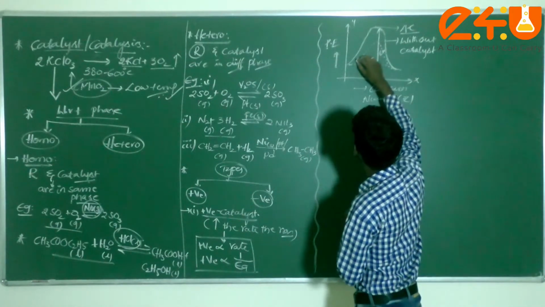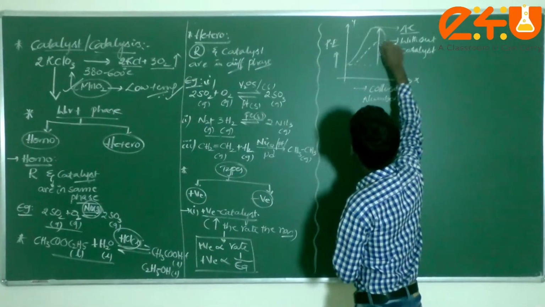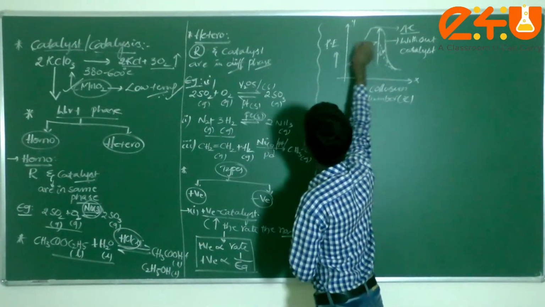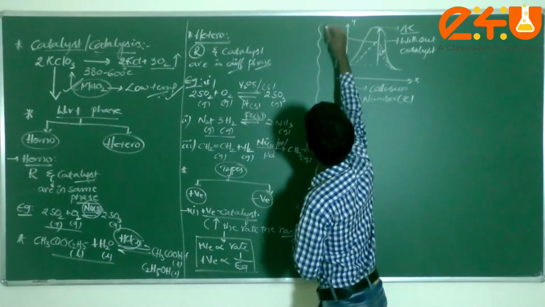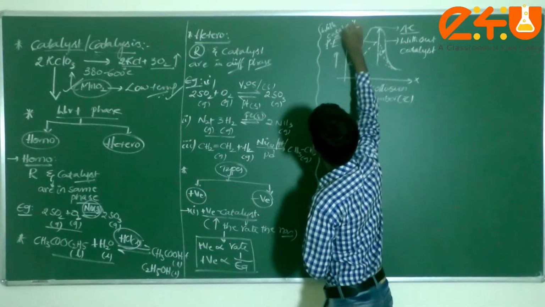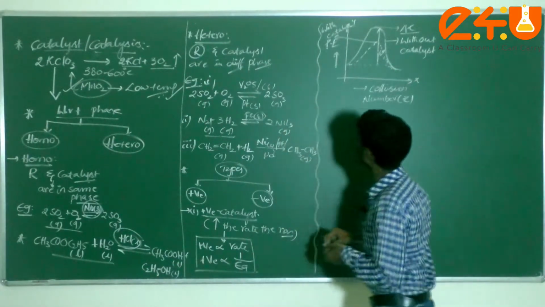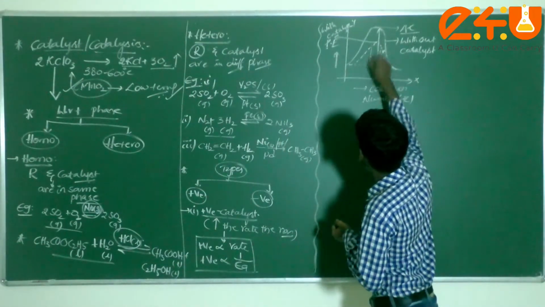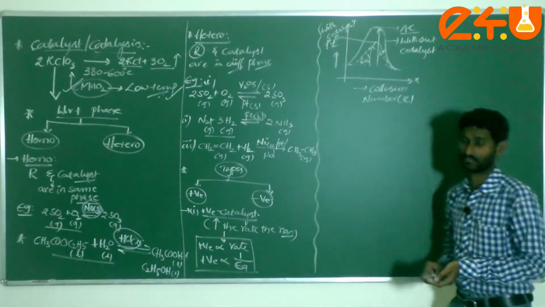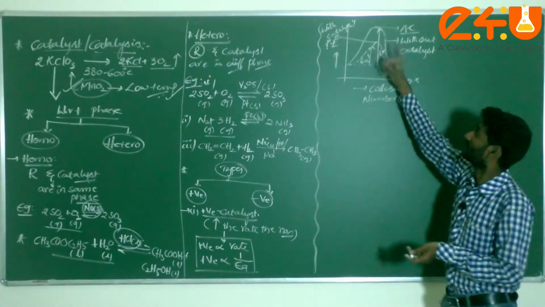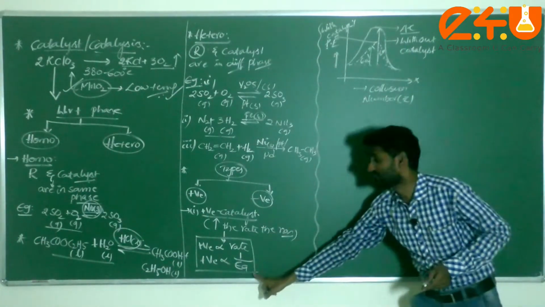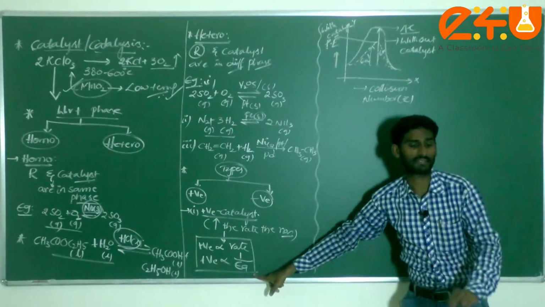This dotted line indicates the path after you are using the catalyst, with catalyst. Check the activation energy here, this much, which I can consider as Ea dash. Generally, dear students, in the presence of a positive catalyst, the activation energy of the particular reaction is decreasing.